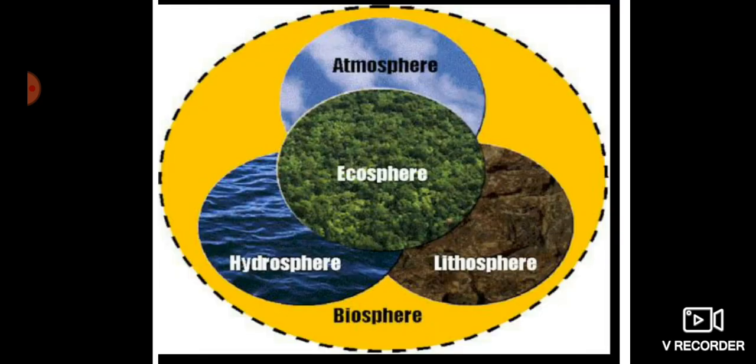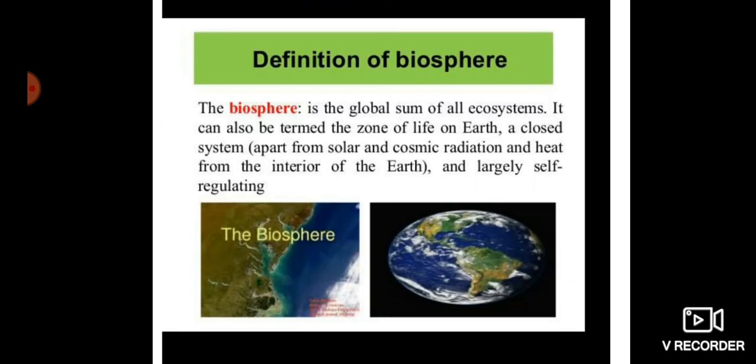Then next we are having our biosphere. What is biosphere? Biosphere is a combination of all the four spheres, that is, lithosphere, hydrosphere, ecosphere and atmosphere. All these things together make a biosphere. The biosphere is the global sum of all ecosystems.